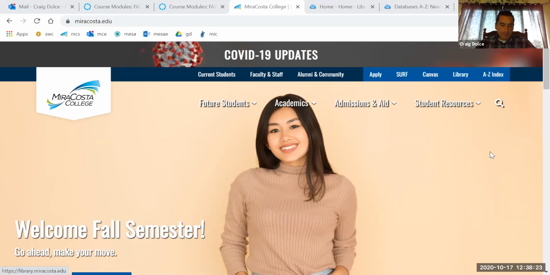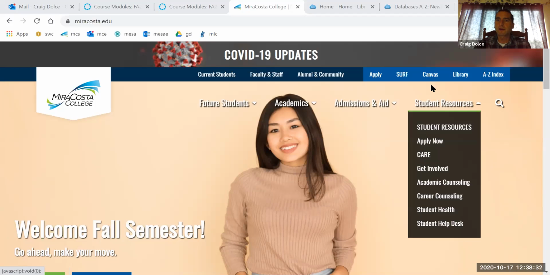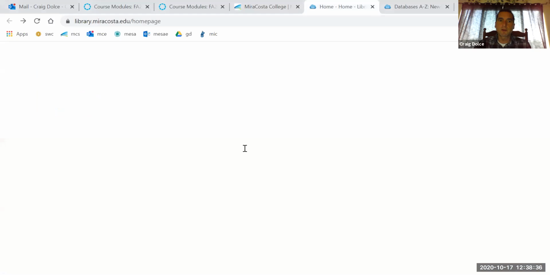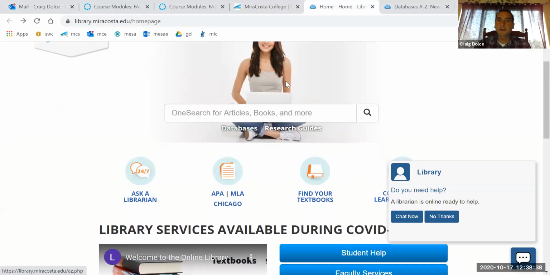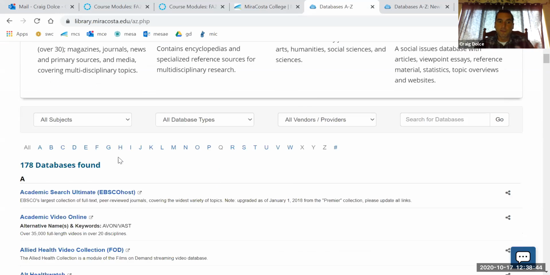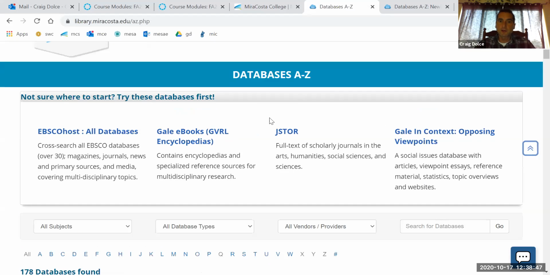So, as we did for essay number 1, we want to look for reputable sources. What's the easiest place to do that? The MiraCosta homepage. So we start, click on library, that takes you to the library. Click on databases, that takes you to the databases. Now, you could just search all of them, as I suggested for academic argument essay 1,